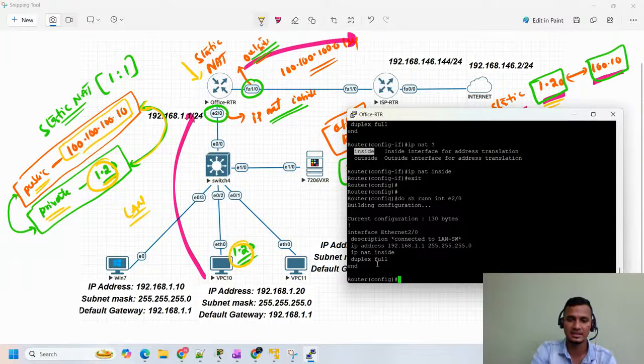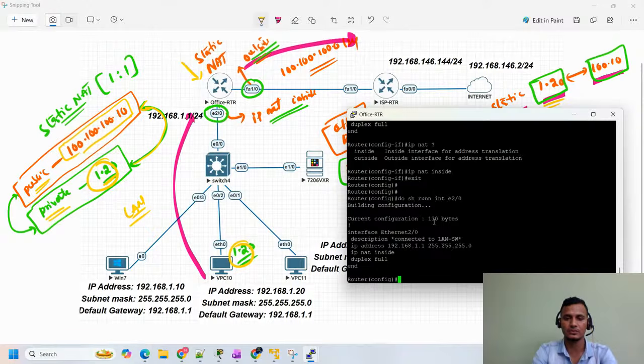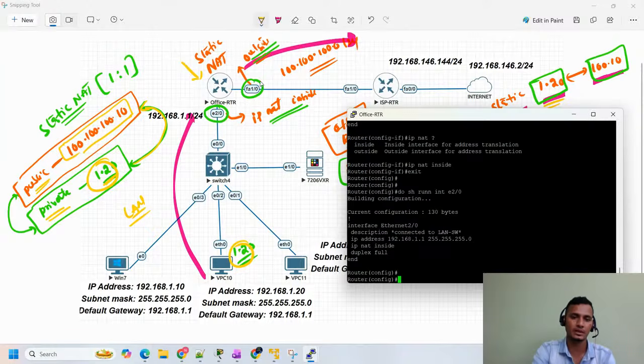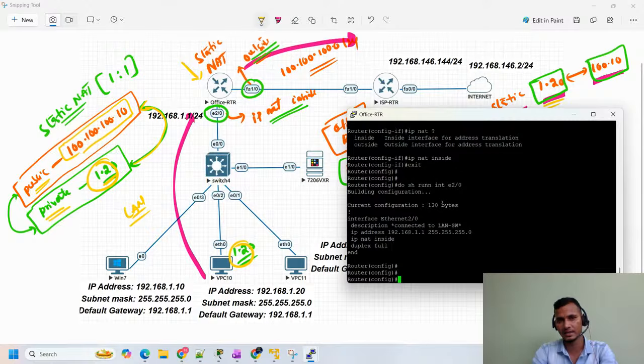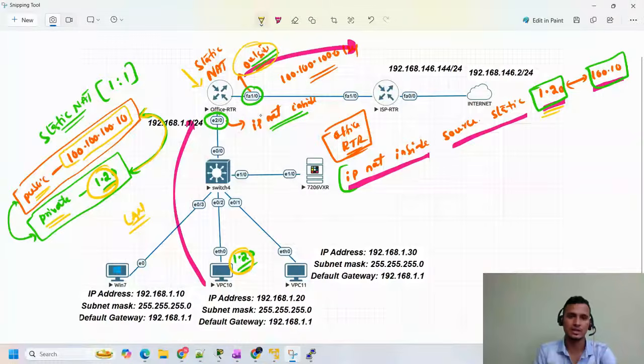Now you will see the inside IP NAT inside. Earlier it was not there. When we check, it is not there, so just now we configured it. Likewise, we need to configure FA 1/0, which is connected towards your internet. So the direction is out, right? That direction we need to configure on this particular interface.